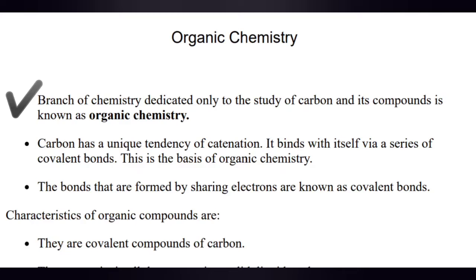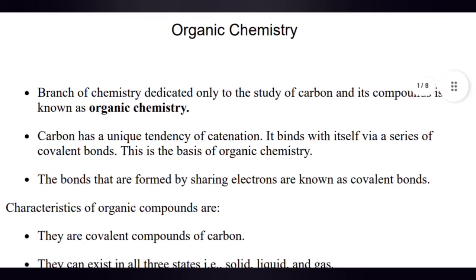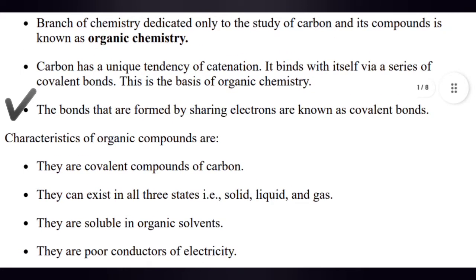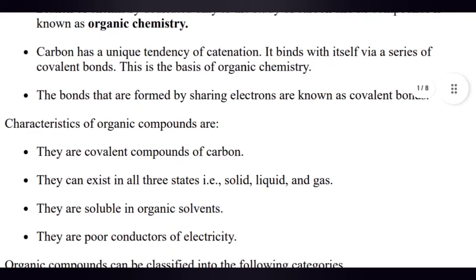The branch of chemistry dedicated only to the study of carbon and its compounds is called organic chemistry. Carbon has a unique tendency of catenation. It binds with itself via a series of covalent bonds. This is the basis of organic chemistry. The bonds that are formed by sharing electrons are known as covalent bonds.